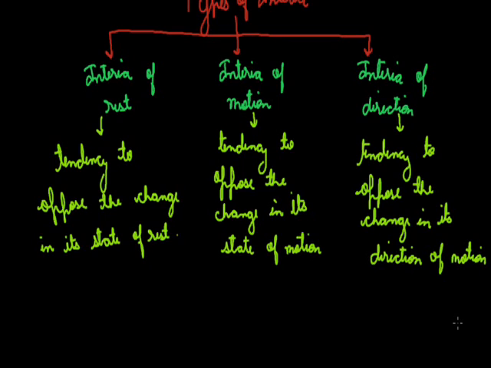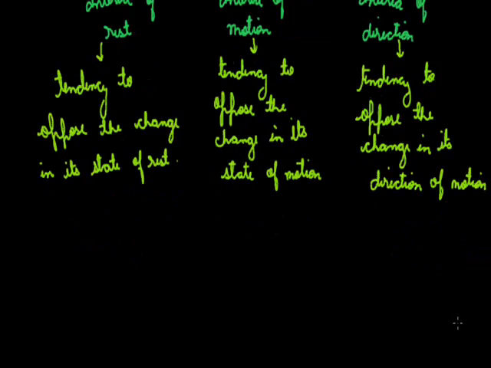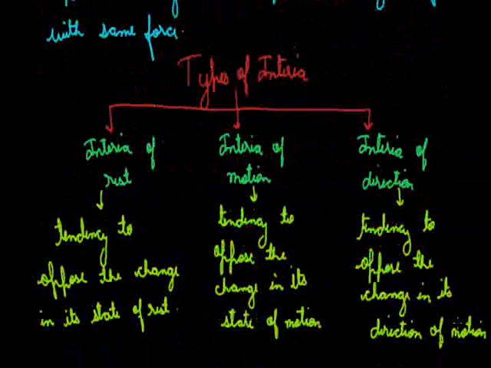Next is the inertia of direction. Its best example is a raindrop striking a cycle tire. Means they always fly off in a tangent direction to it. Means whenever we have a water drop on the cycle tire, it always flies off in its tangent direction, because in its tangent direction it tends to remain in its own direction. And so these are the three types of inertia.